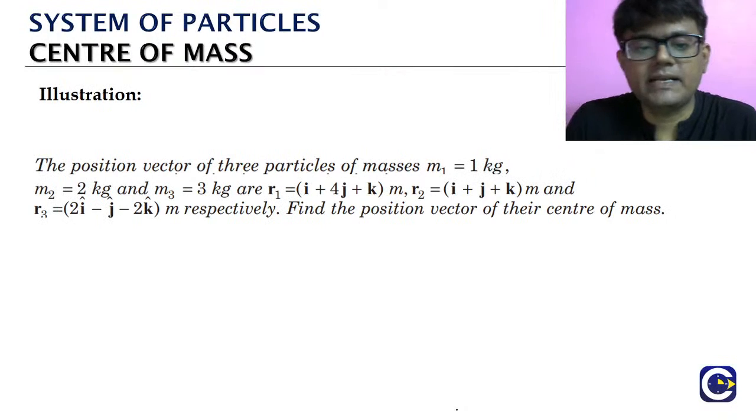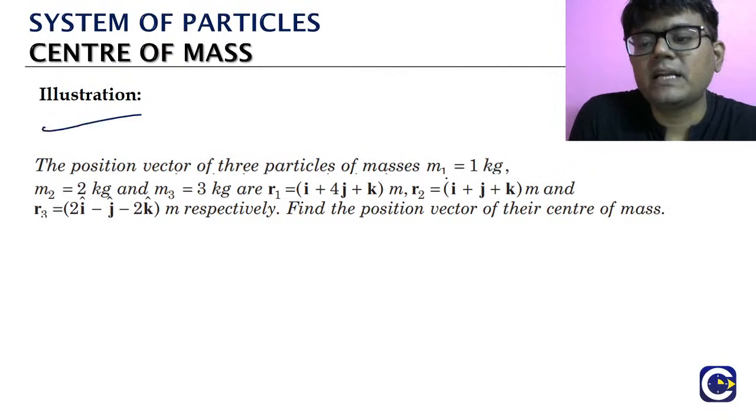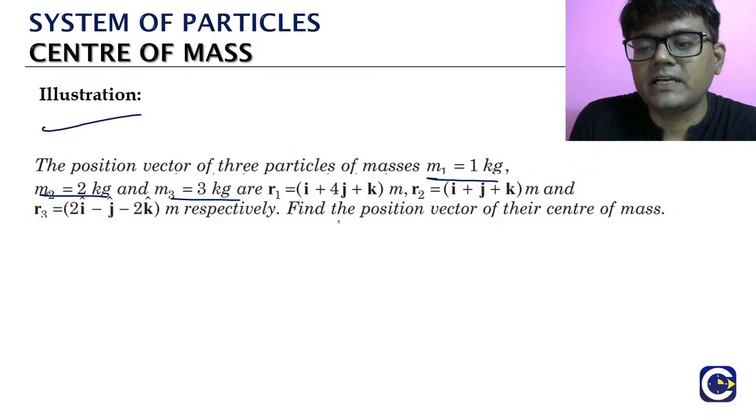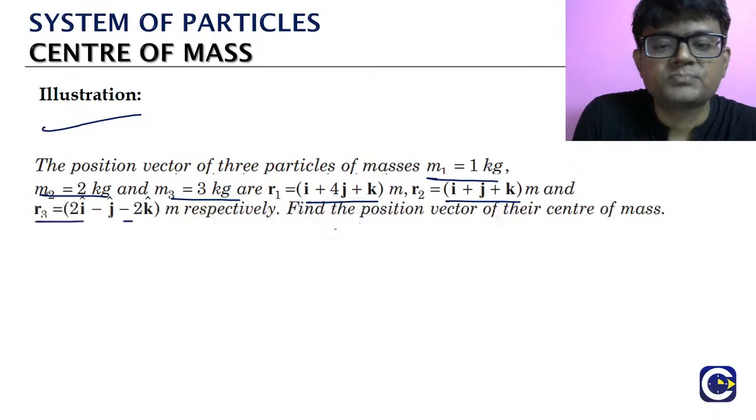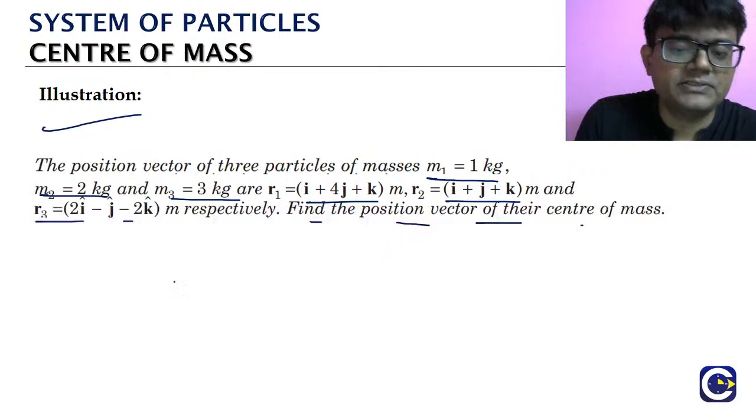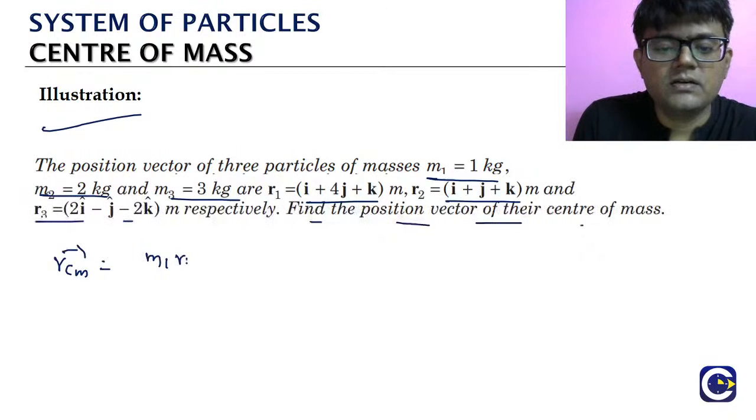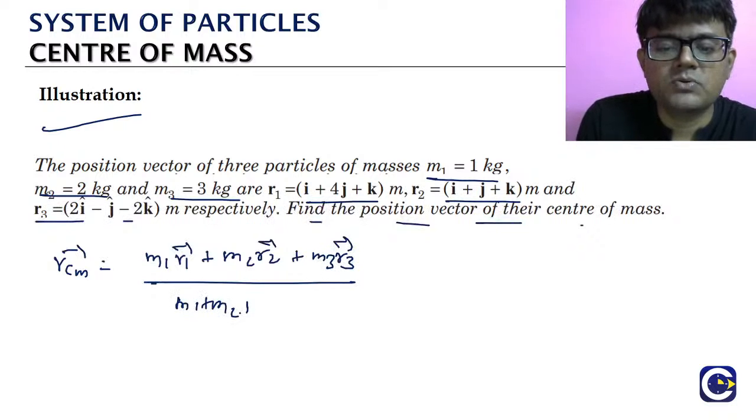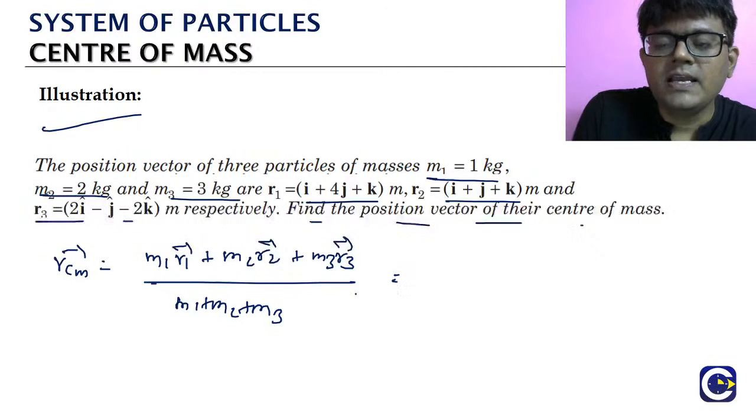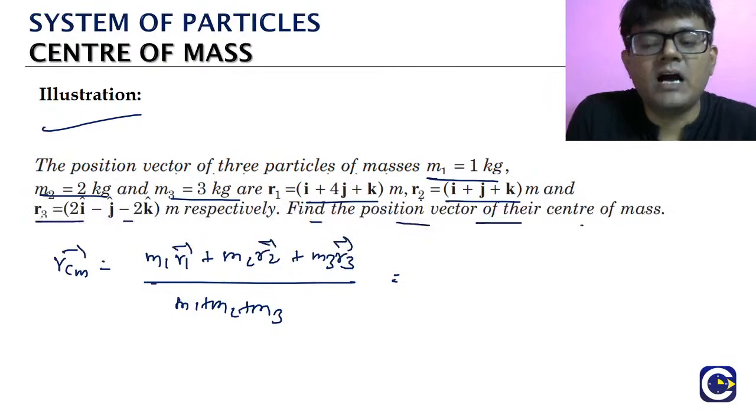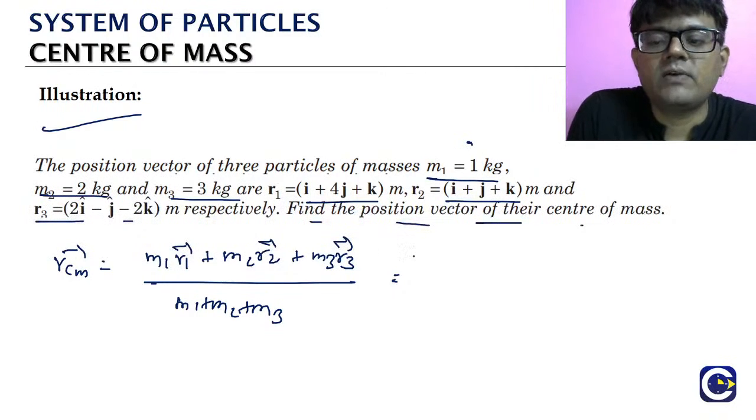So look at the last question. The position vectors of 3 particles are given: m1, m2, m3, and they are giving us r1 r2 r3. Find the position vector of the center of mass. That is all, right? What is the rcm? m1 r1 plus m2 r2 plus m3 r3 by m1 plus m2 plus m3. Here, first we will take that m1 plus m2 plus m3 out separately. What is m1 plus m2 plus m3? 1 plus 2 plus 3, how much? 6. So we can write 1/6 separately.